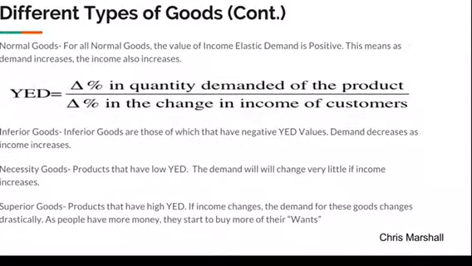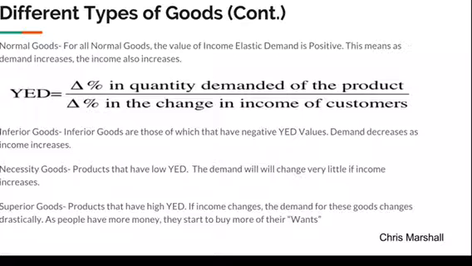So now continuing with the different types of goods, let's look at some types of goods that are affected by the income elasticity of demand, which the equation for that is the percent change in quantity demanded of the product over the percent change in the income of customers. So here we see four different types of goods: normal goods, inferior goods, necessity goods, and superior goods. So for normal goods, the value of YED is positive, and this means that as demand increases, the income also increases. For inferior goods, they have negative YED values as demand decreases as income increases.